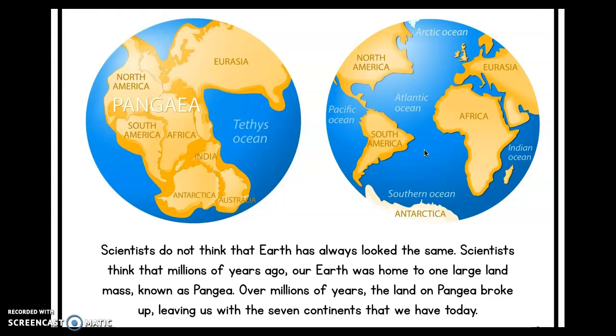Scientists do not think that Earth has always looked the same. Scientists think that millions of years ago, our Earth was home to one large landmass known as Pangaea. See if you guys can say Pangaea. Over millions of years, the land on Pangaea broke apart and it left us with the 7 continents that we have today. So over here on the left, you can see all this land was all smushed together, and now this is what it looks like now. So it has broken apart and spread apart into 7 continents.